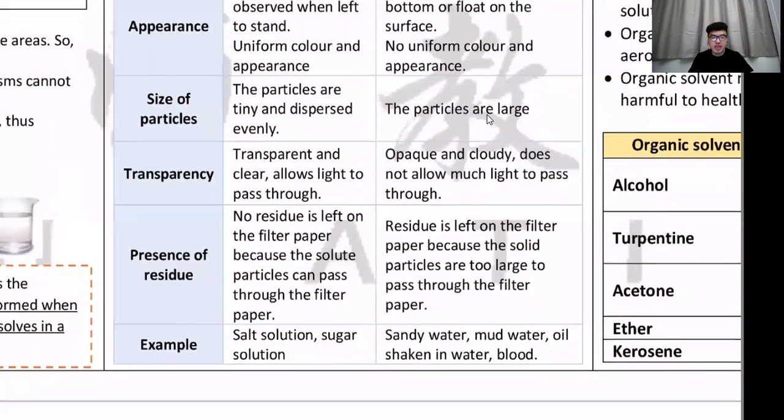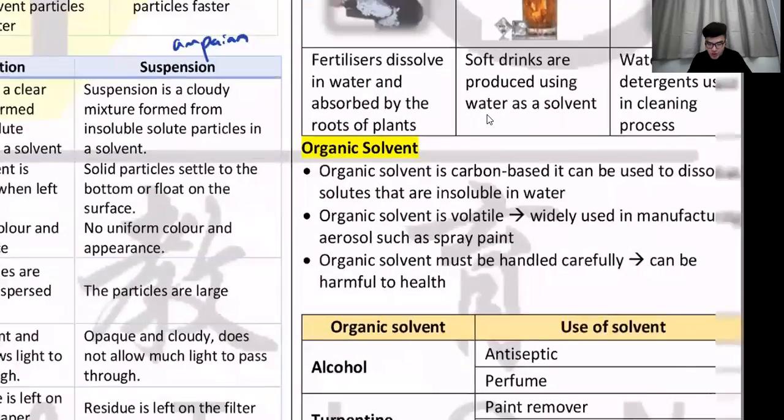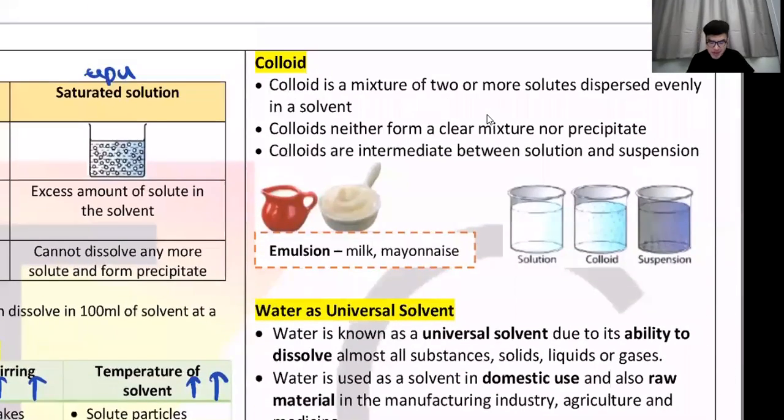All right, so residue. Any residue for a solution? No residue. And then this one has residue. It will be on your filter paper. So for example, one is a salt solution, and one is sandy water. Sand water is the suspension. This should be pretty easy for you. And of course, what is in the middle is called colloid.